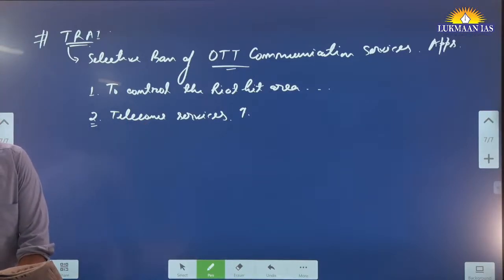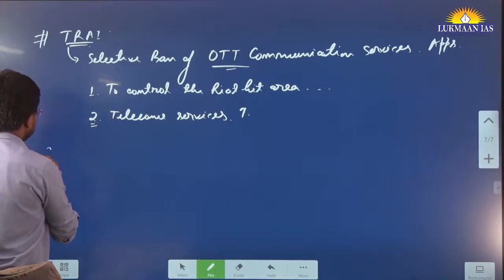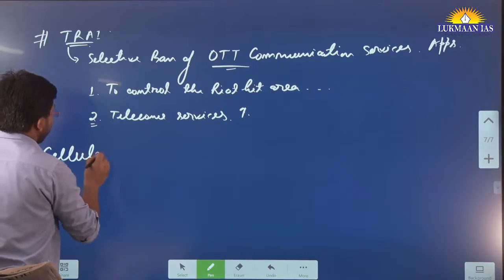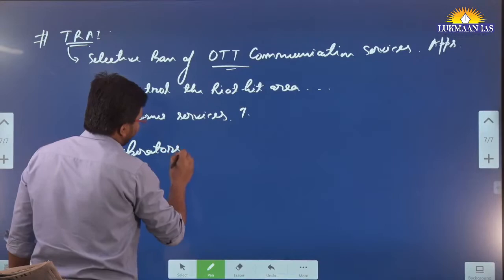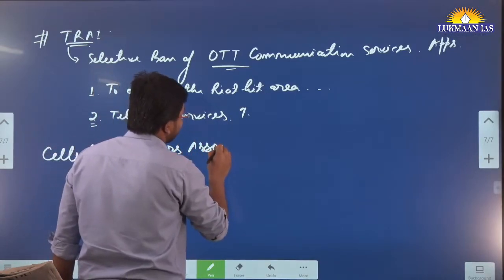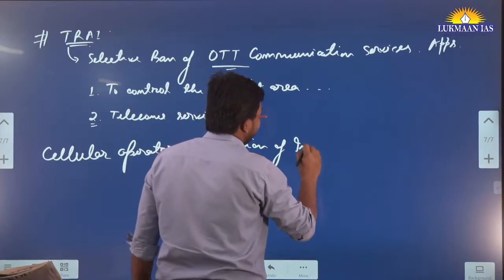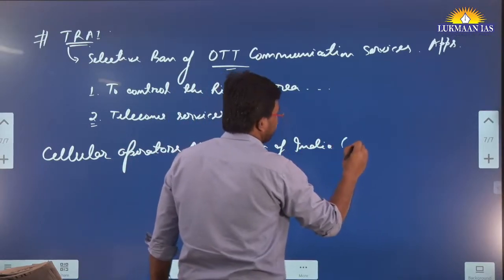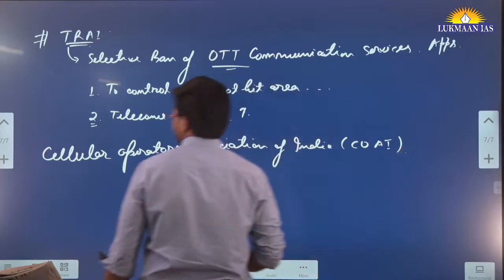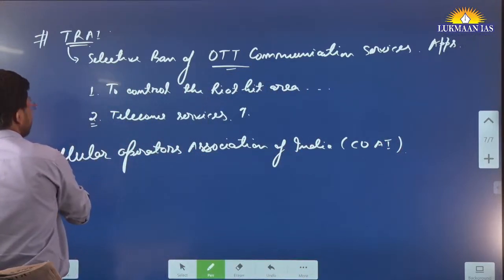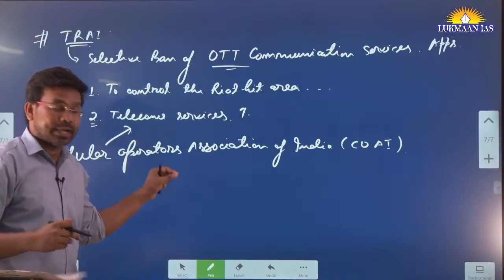One of the stakeholders is the Cellular Operators Association of India, COAI. This Cellular Operators Association of India is raising the voice of the telecom service providers.